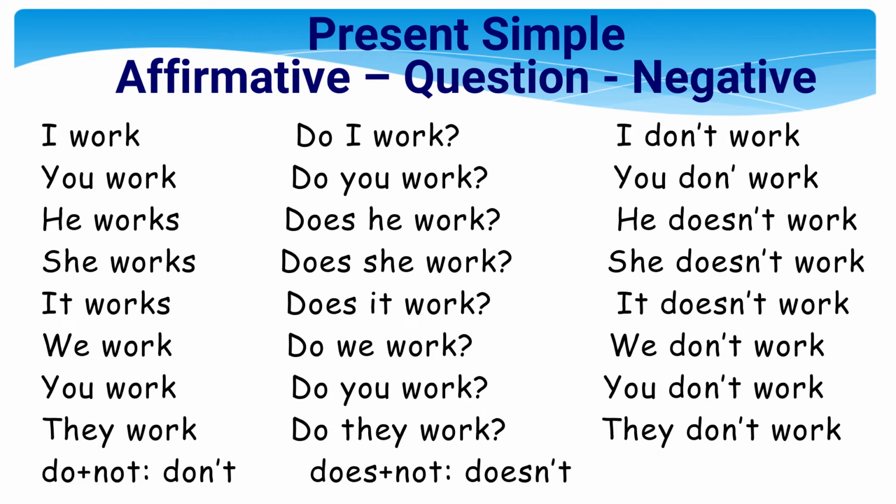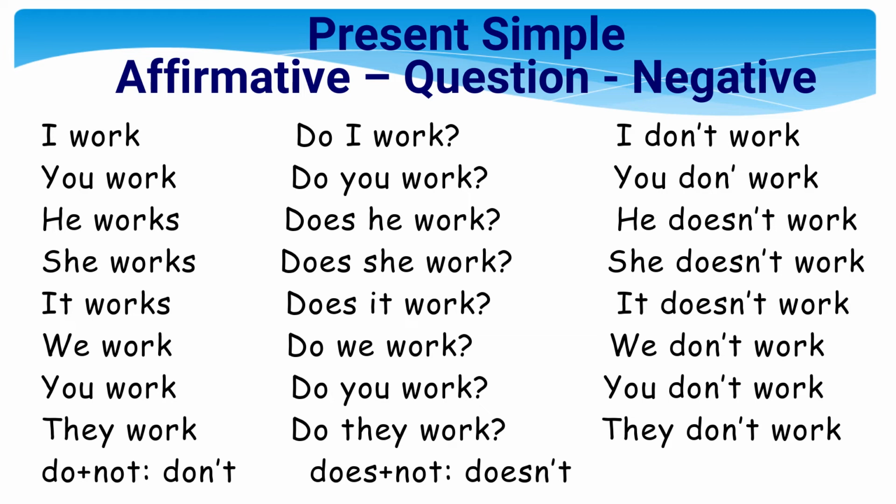Here we're asking questions. Now the negative, very easy again. It's like the interrogative. We have once again do and does, but this time with not. I don't work. You don't work. He, she, and it take doesn't. He doesn't work. She doesn't work. It doesn't work. Now the plural we, you, they take don't plus verb. We don't work, you don't work, and they don't work.